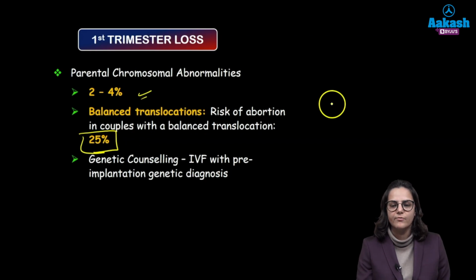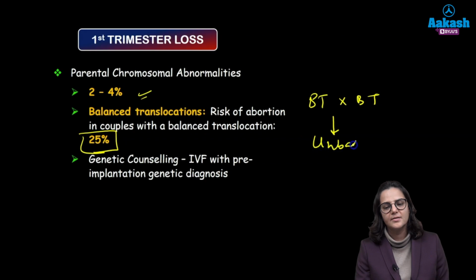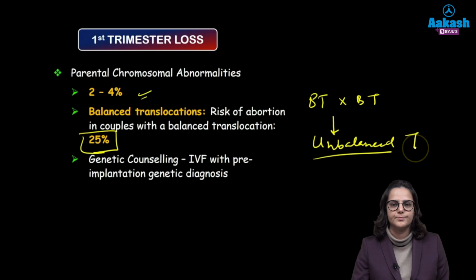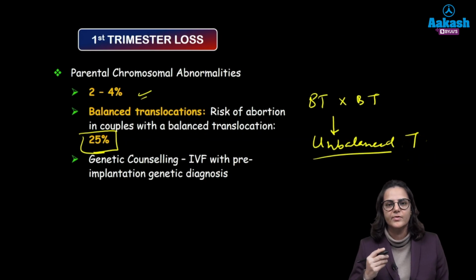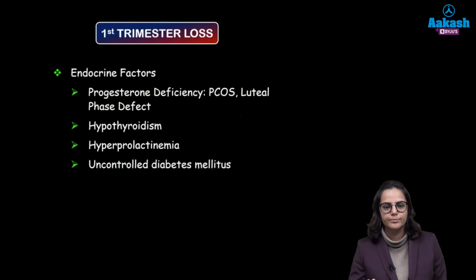So if one parent has balanced translocation and the other parent also has a balanced translocation, there are chances that they can have a child which has unbalanced translocation. Right, and this will lead to abortion. So what is the treatment for them? We refer them to genetic counselors and they conceive by IVF through pre-implantation genetic diagnosis. What do we mean by that? That an embryo which is healthy, which is devoid of the abnormal chromosome, is implanted inside the mother's womb.